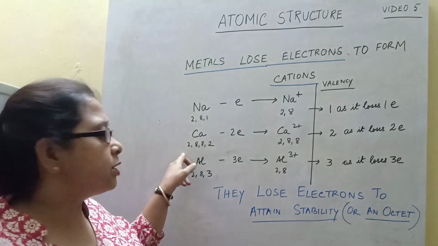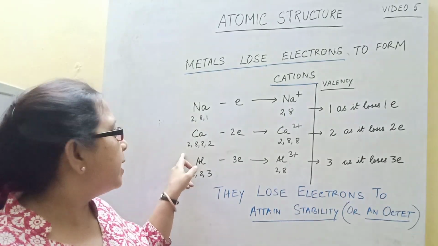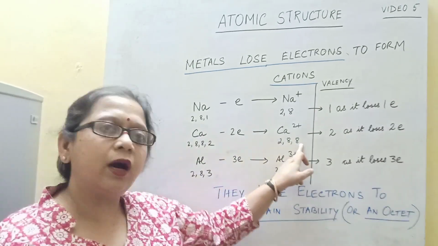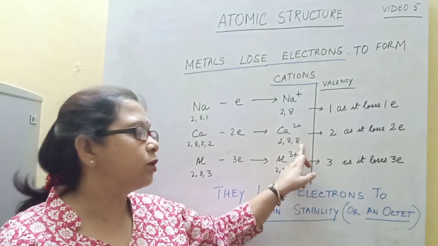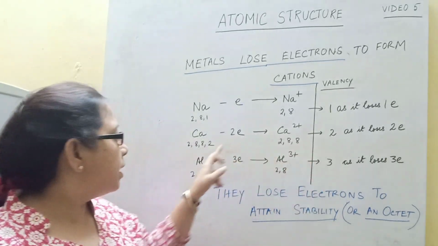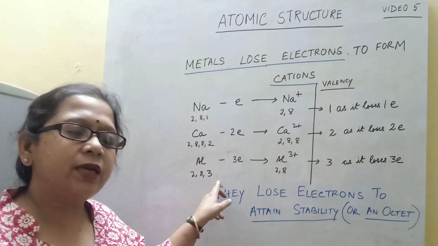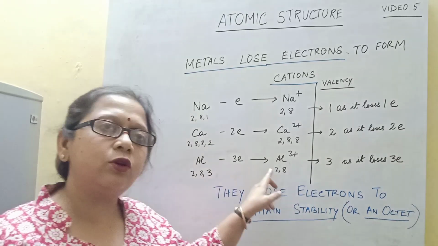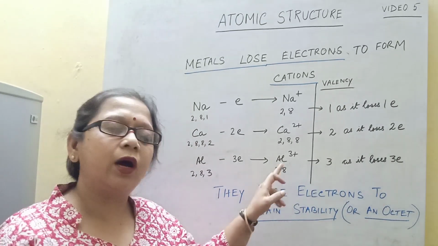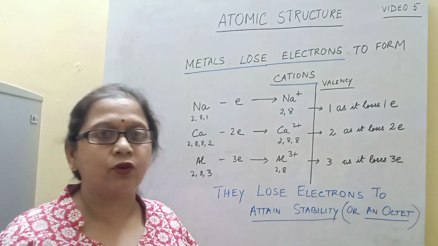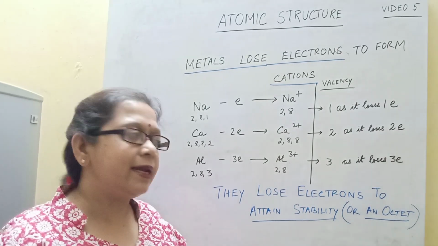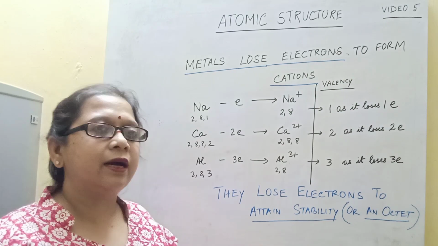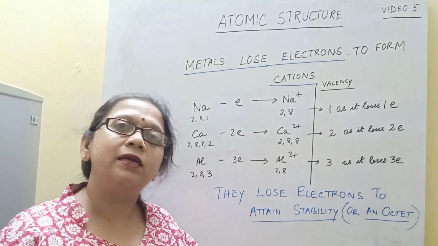Calcium, on the other hand, has 2 valence electrons. After losing 2 electrons, the outermost shell also attains an octet, that means 8 electrons. In case of aluminium, which has electronic configuration of 2,8,3, after losing 3 electrons, it also attains an octet, which means the outermost shell has 8 electrons. So by attaining an octet, an atom becomes stable, and that is the aim of the atom, to become stable.